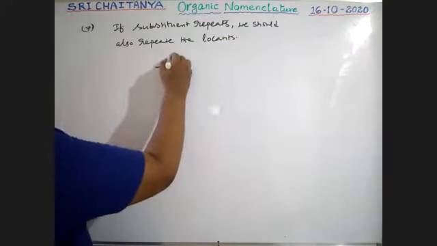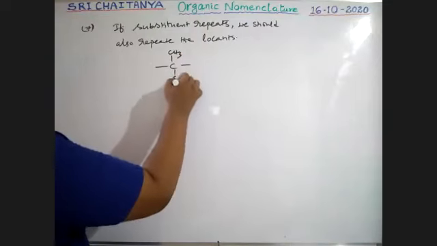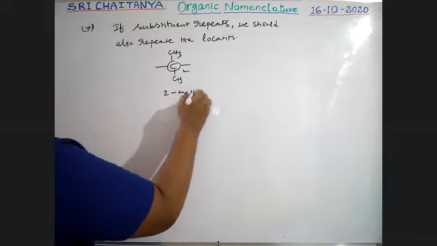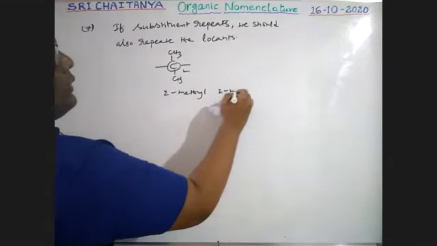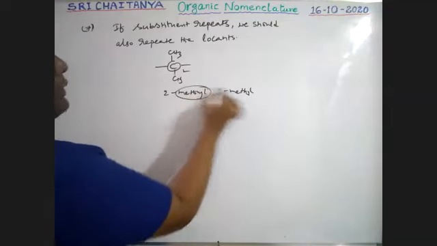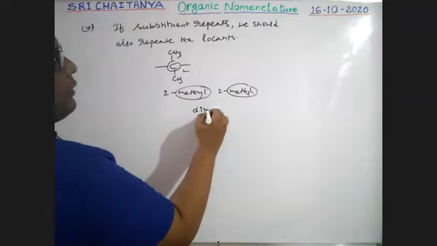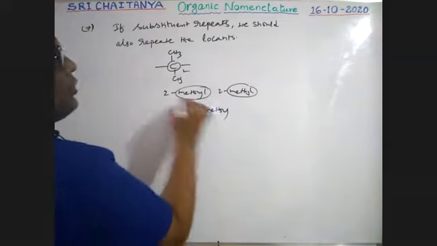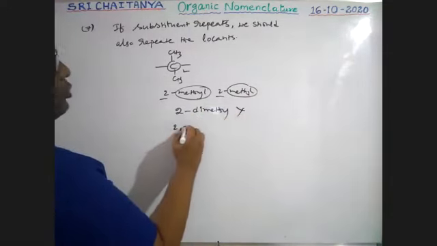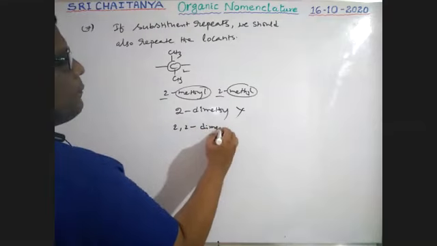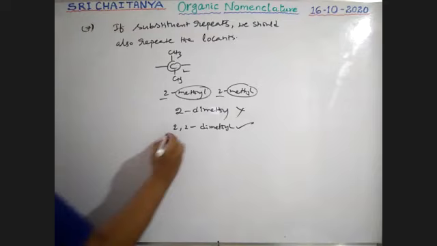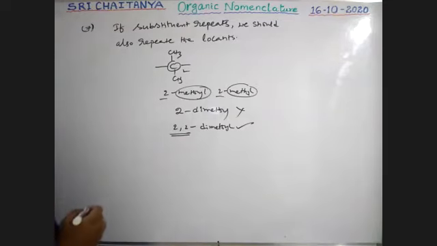For example, there is a methyl group at the second carbon. That means 2-methyl. But methyl appears 2 times, so I am taking dimethyl. So 2 and 2. Don't use 2-dimethyl. It is 2,2-dimethyl. This is accepted. That means the locants are also repeated.